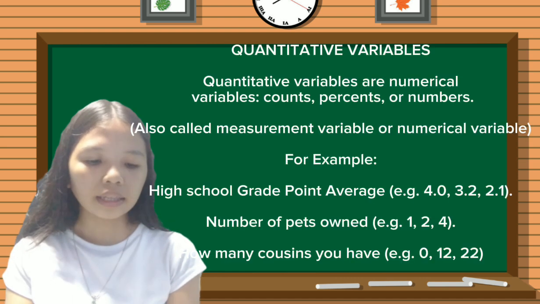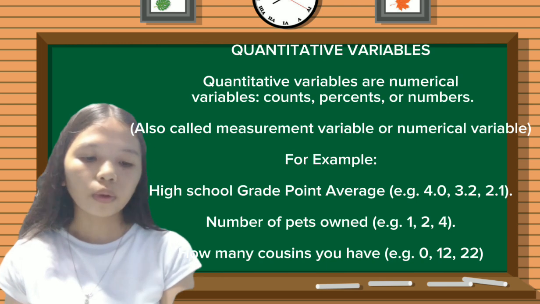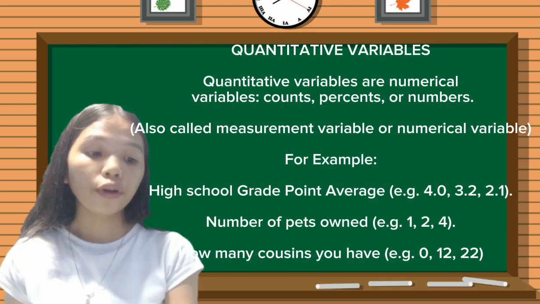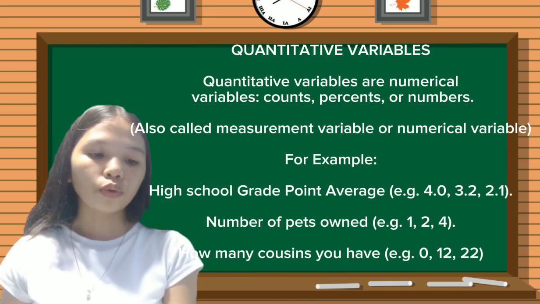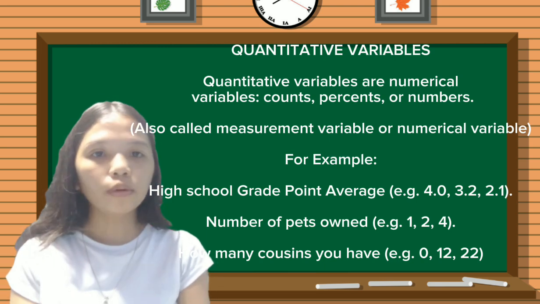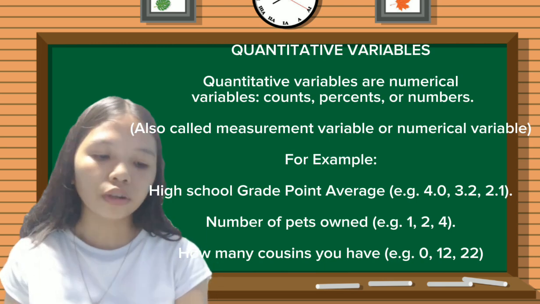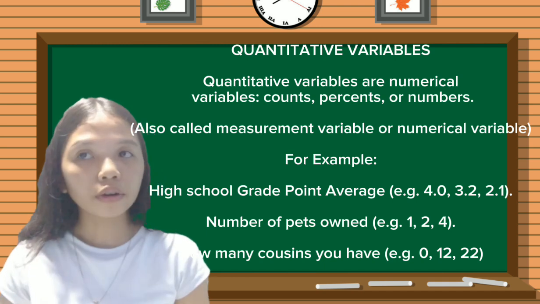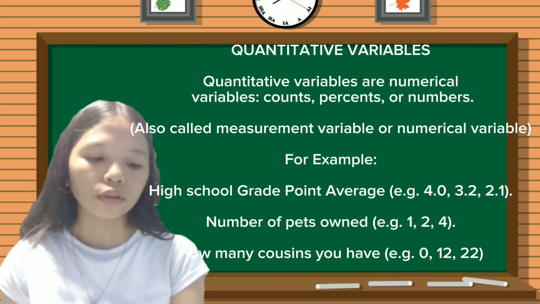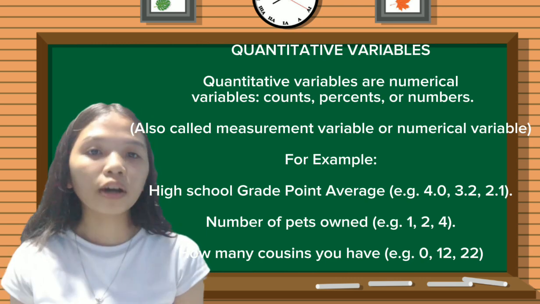Next are the quantitative variables. Quantitative variables are numerical values such as a count, percent, or number. They are also called measurement variables or numerical variables. For example, your high school grade point average, for example 4.0, 3.2, 2.1, 1.5.